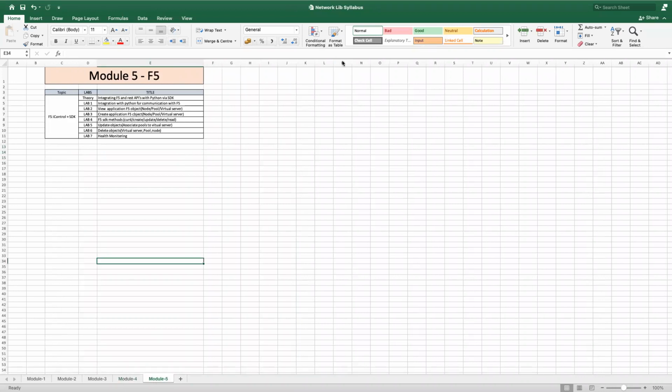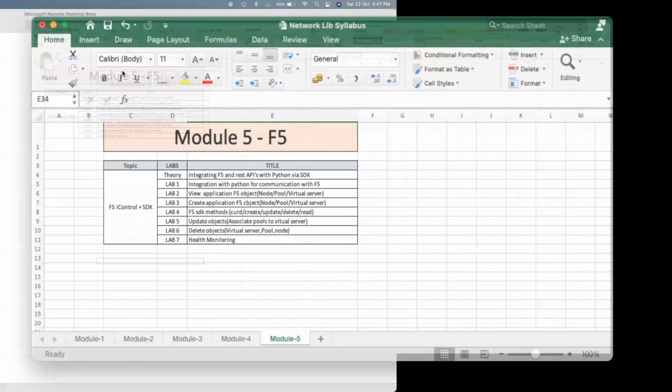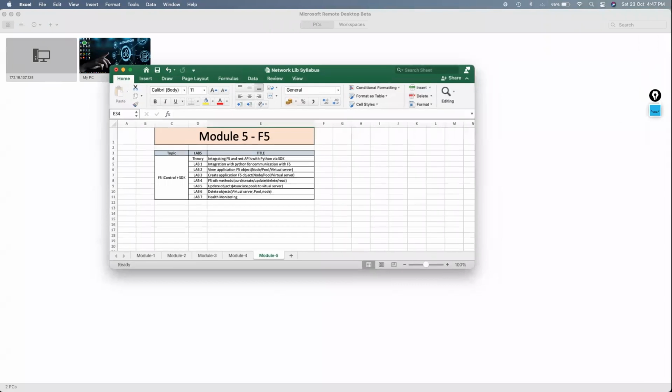So that's it about the syllabus of our network stuff. Now we will quickly move to our particular lab.